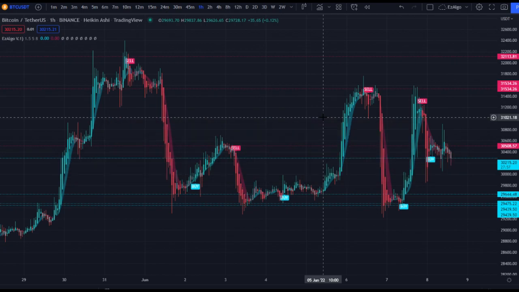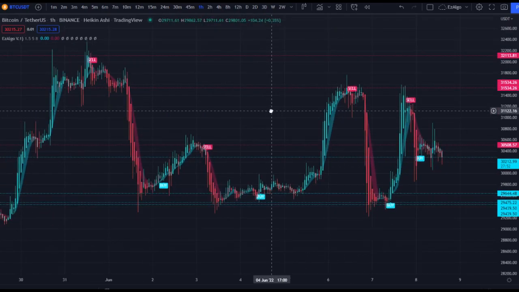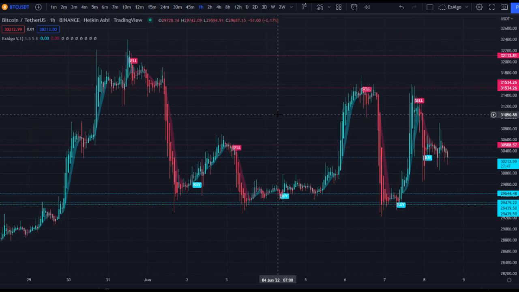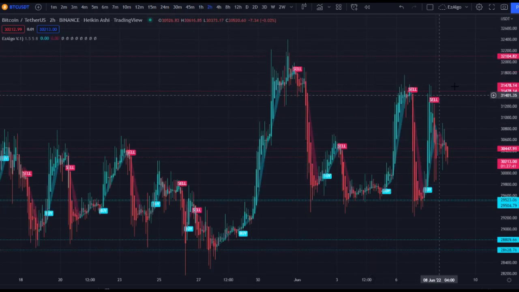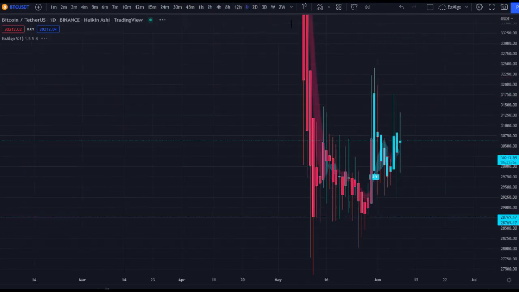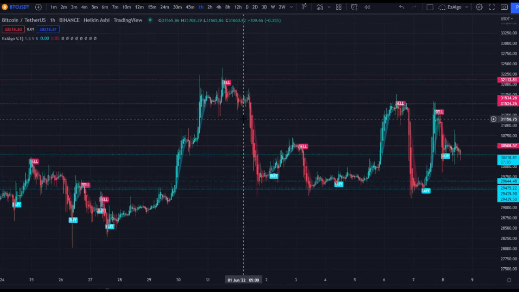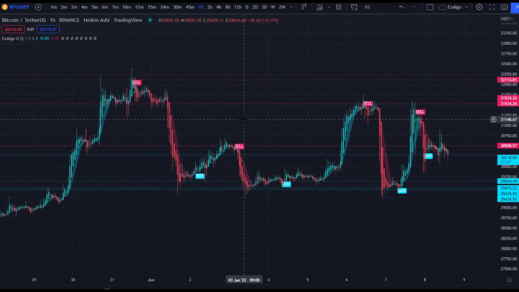Now, what does that mean? Well, as you can see here, we have these blue support lines and we have these red resistance lines up top. So these are the horizontal levels of support and resistance on the 1 hour time frame. Now, these supports and resistances change based on the time frame. As you can see, the supports and resistances are a little bit different on the 2 hour and the daily, of course. But on the 1 hour, we've been trading in this range for really the past month and a half. And if you've been trading on the 1 hour, it's actually not that difficult to identify your levels and enter and exit trades profitably, because all you're doing is buying at support and selling at resistance.